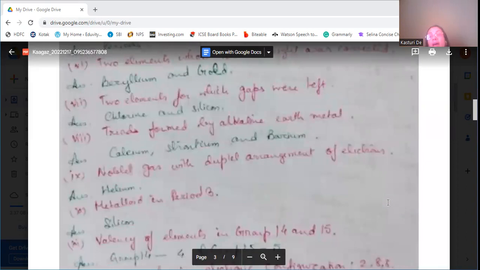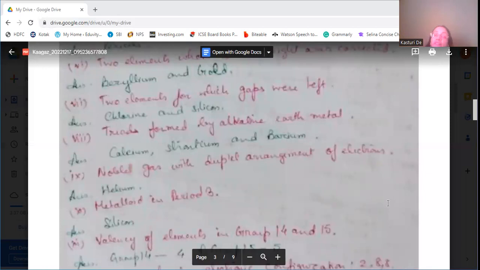One triad formed by alkaline earth metals is calcium, strontium, and barium. Noble gas with duplet arrangement of electrons is helium. Metalloid in period 3 is silicon.